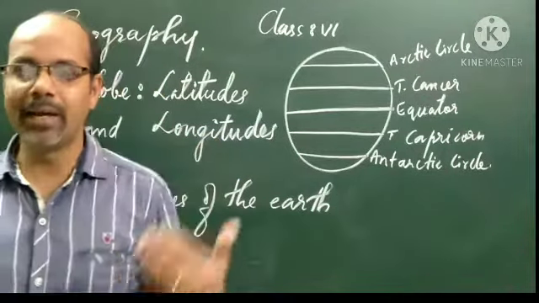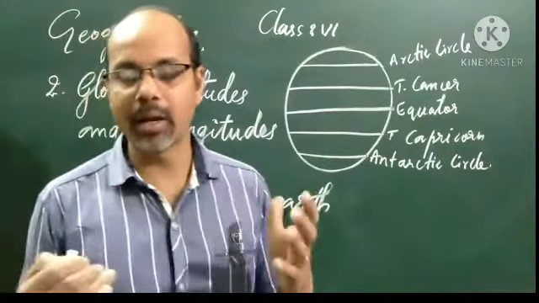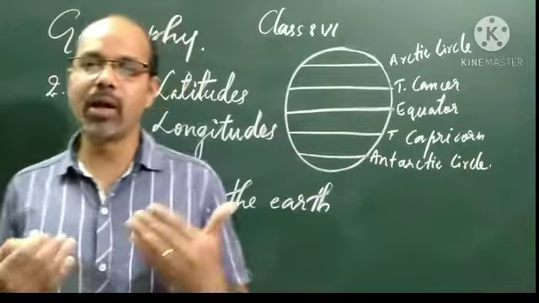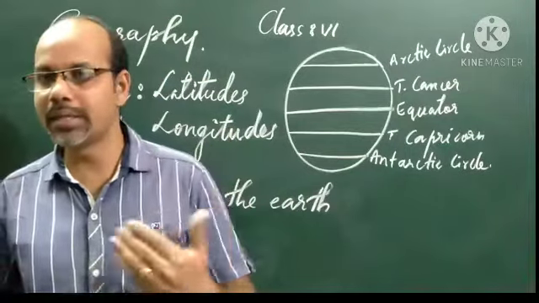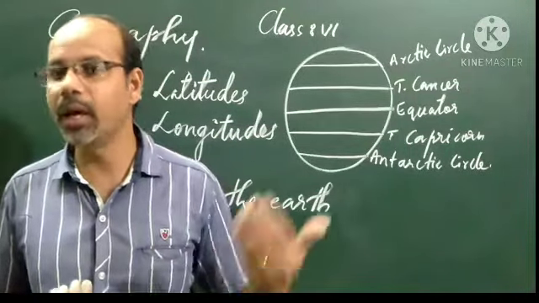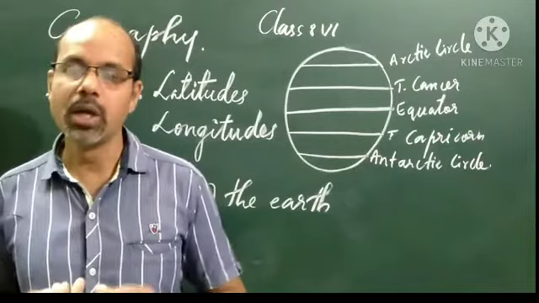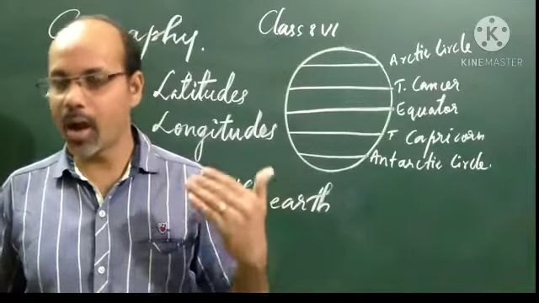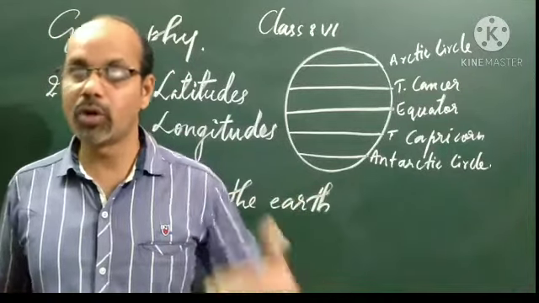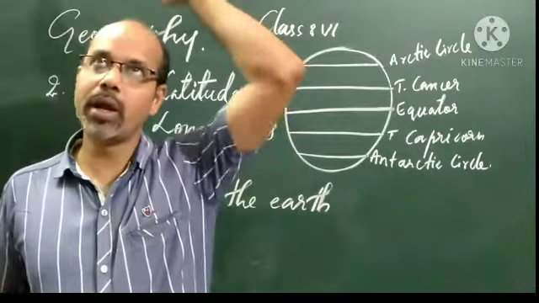At midday, exactly 12 o'clock at noon, the sun is exactly overhead at least once in a year on all latitudes between the Tropic of Cancer and the Tropic of Capricorn. See here, in our country India, at noon by 12 o'clock we can find the sun is straight overhead.